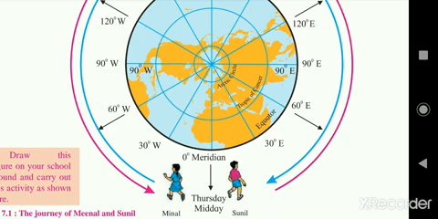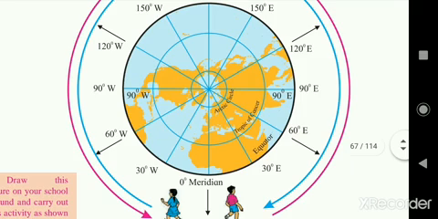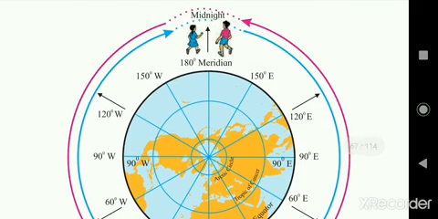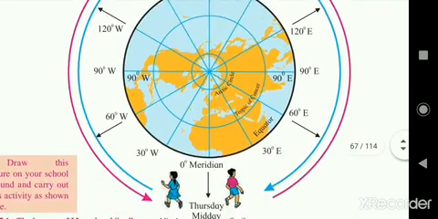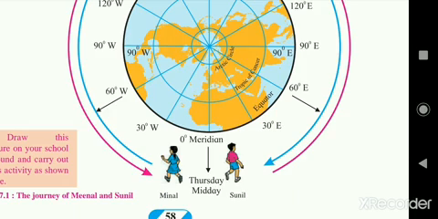At 90 degrees west, it will be Friday 6 a.m. Therefore, after a full round of the earth, when Sunil meets Meenal at the 0 degree meridian, it will be Friday afternoon 12 p.m. You see, Sunil started his journey eastward, and when he reached the 180 meridian, he experienced Thursday midnight, and when he crossed the 180 meridian and reached the 0 degree meridian again, he experienced Friday afternoon 12 p.m.